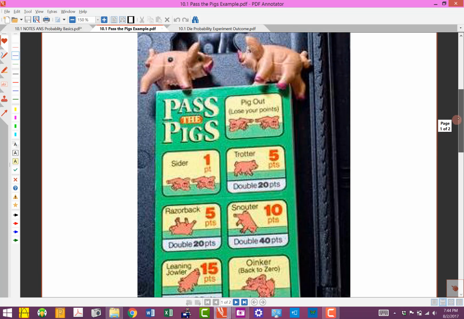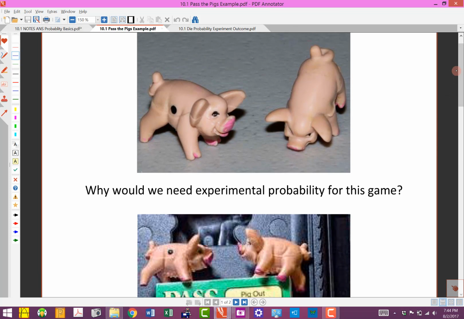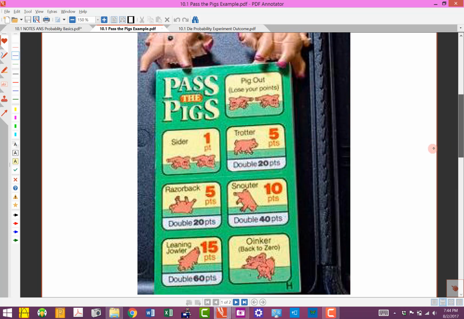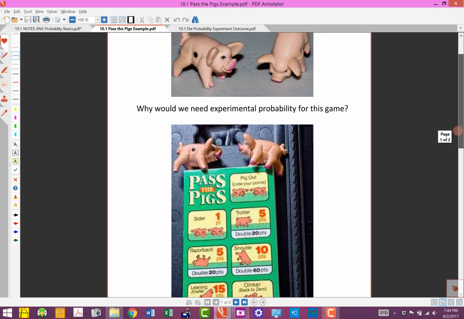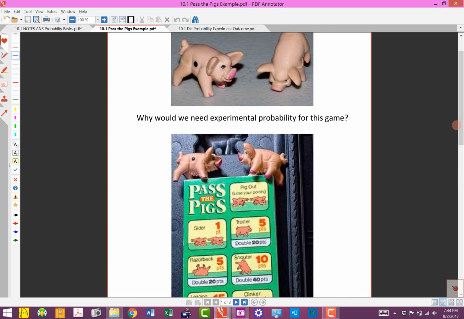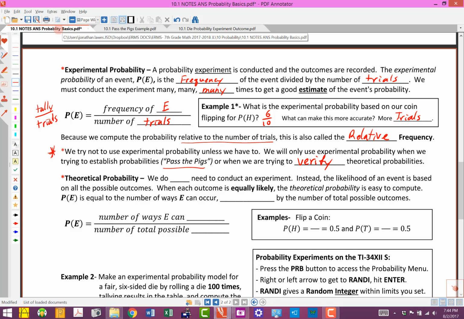Now, there are actually people that have thrown these pigs on tables hundreds of thousands of times. They've tallied those up, and that's how they came up with the point assignment for the game. So the only way to really establish what the probabilities are for passing the pigs and how they're going to land is to actually roll them. They're not uniform figures, they're not shaped nicely or anything like that. So you'd actually have to use experimental probability. You have to do a bunch of trials in order to figure out those probabilities. Okay, but that's an example of where we'd have to use experimental probability because there's no good way to figure out what the probabilities are otherwise.